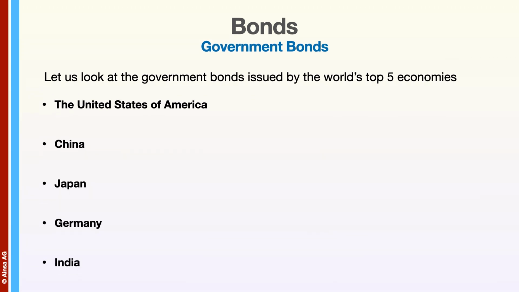Let's look at the government bonds issued by the world's top 5 economies. These are the United States of America, China, Japan, Germany, and India.